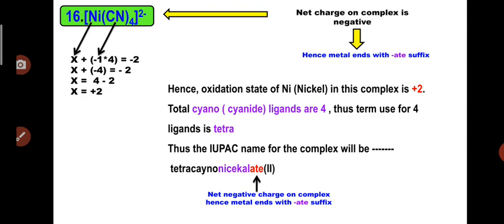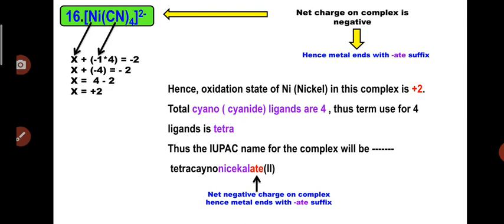Now Ni(CN)4, the square planar complex, again has a net negative charge. So initially I will clarify why the minus 2 charge is present on the complex. The total cyano ligands are 4, and one cyano has a minus 1 charge, so minus 1 into 4 is minus 4. In this complex nickel has a plus 2 oxidation state. We also discussed in the previous video that nickel is present in the plus 2 oxidation state in most complexes, and in some cases nickel is present in the 0 oxidation state whenever a neutral ligand is attached to the nickel. But you will find that in most complexes nickel is present in the plus 2 oxidation state.